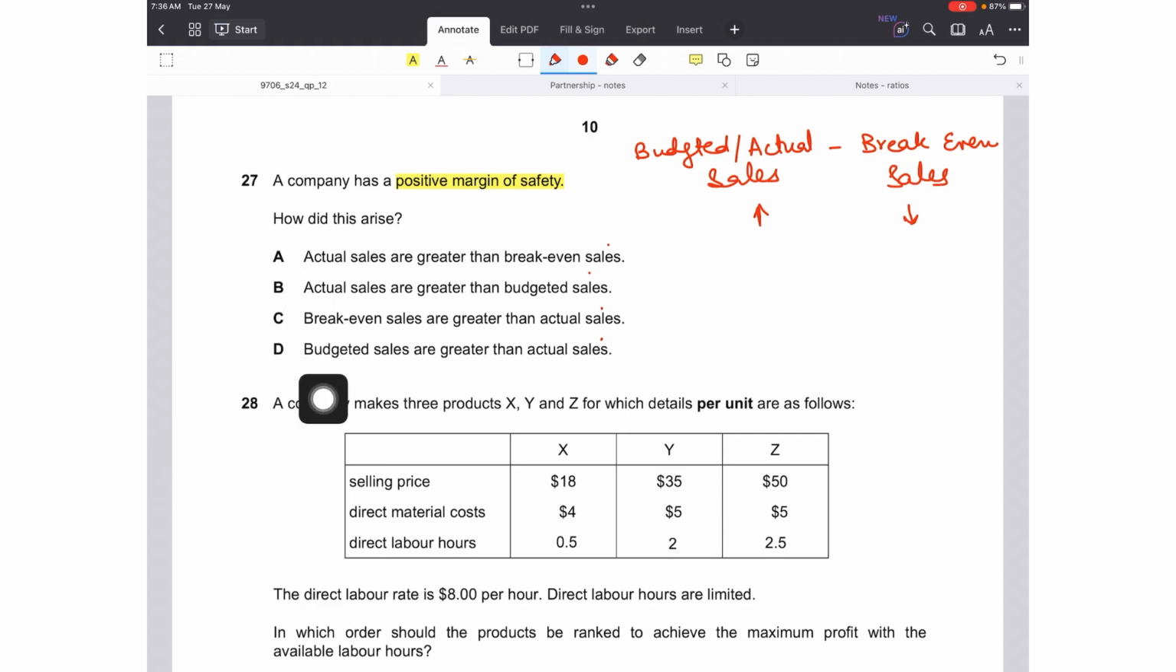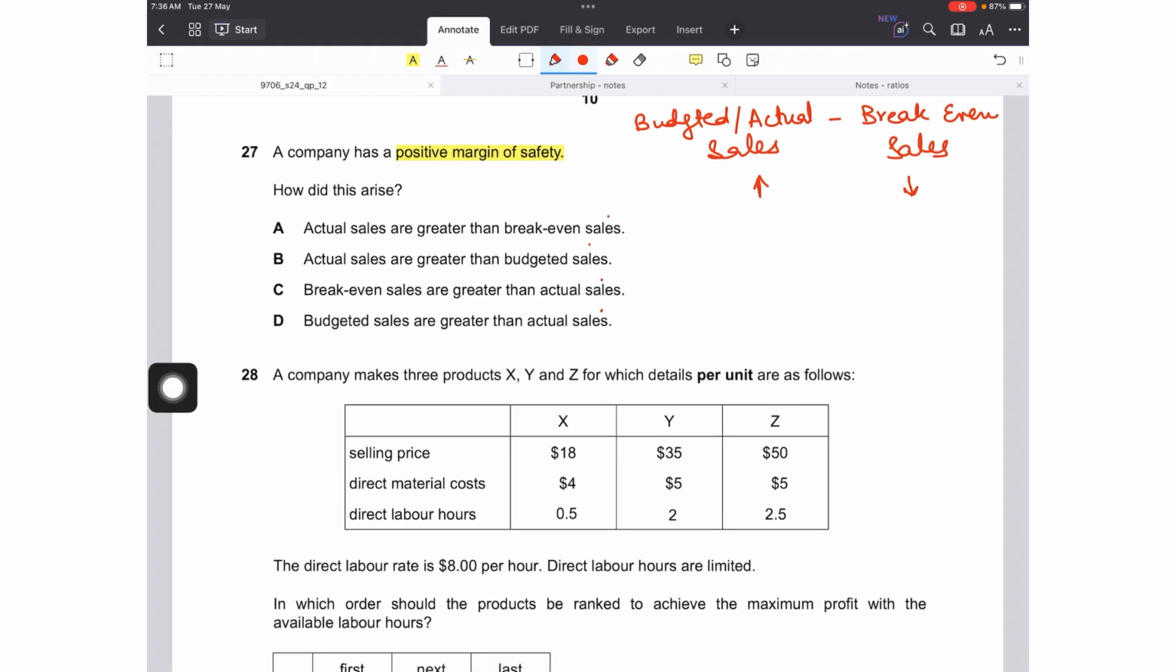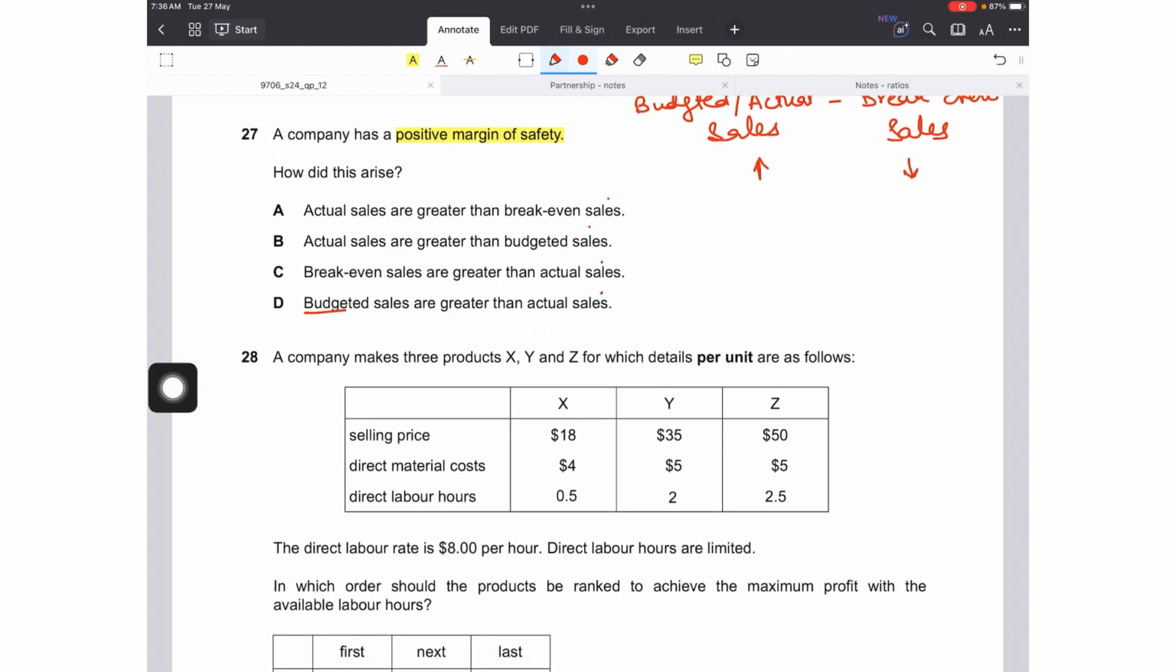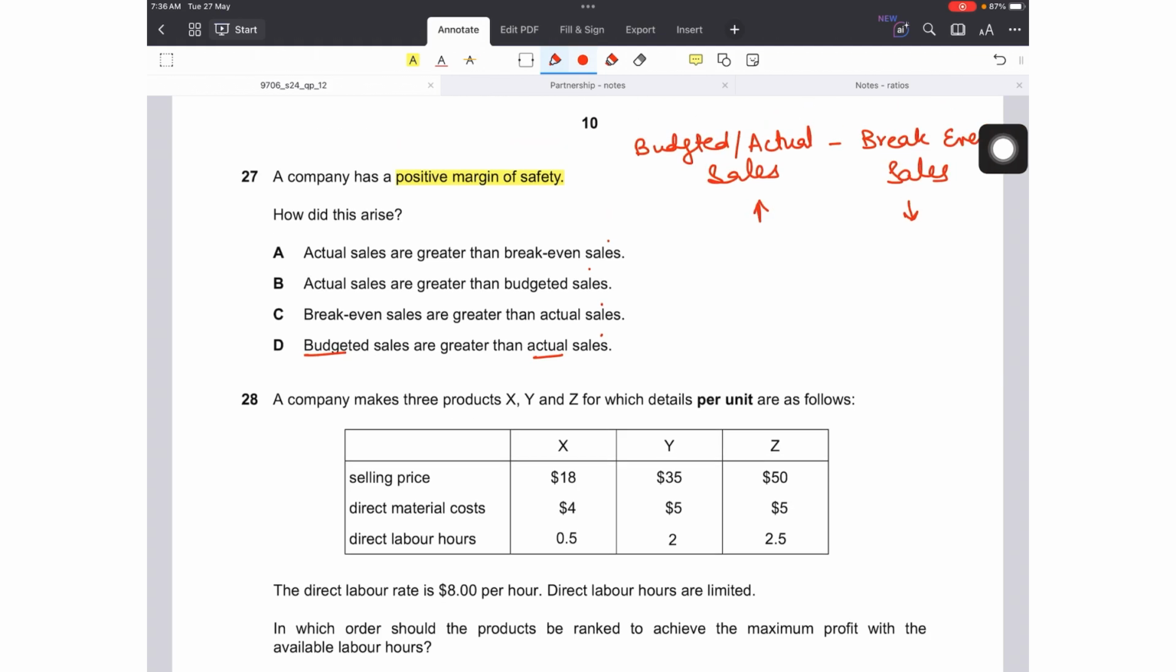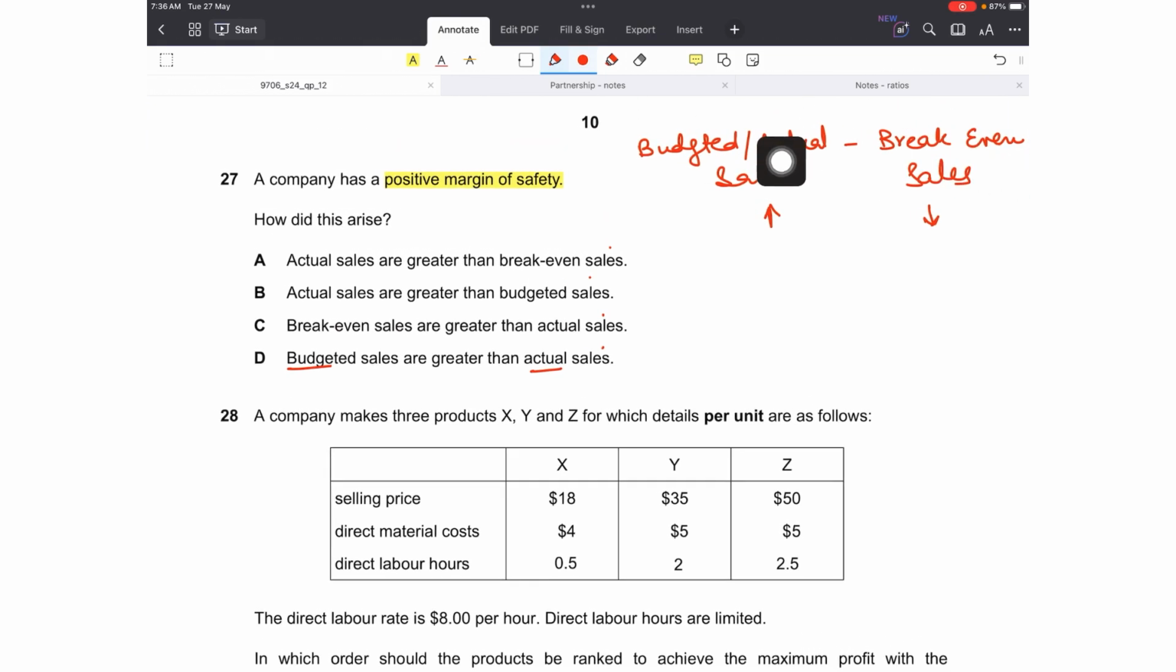Now let's read the options. Let's start from option D, that budgeted sales are greater than the actual sales. We don't compare budgeted with actual, we compare budgeted or actual with break-even. So this option is incorrect. Break-even sales are greater than actual sales. If this is happening, the margin of safety would be negative. This is also incorrect.